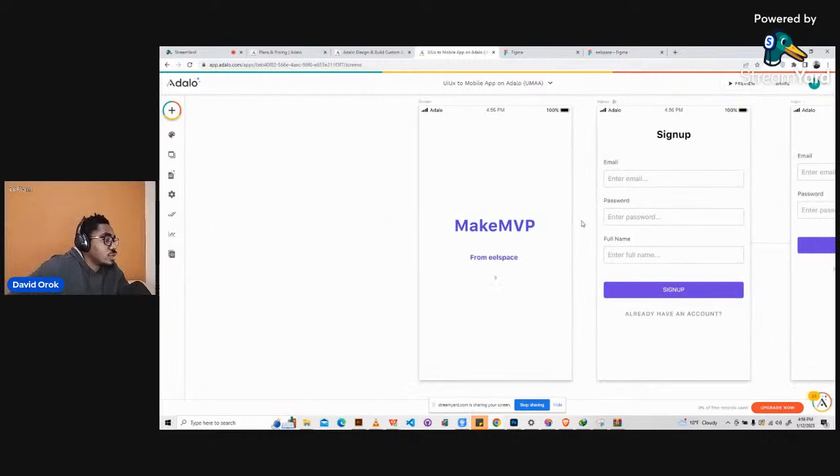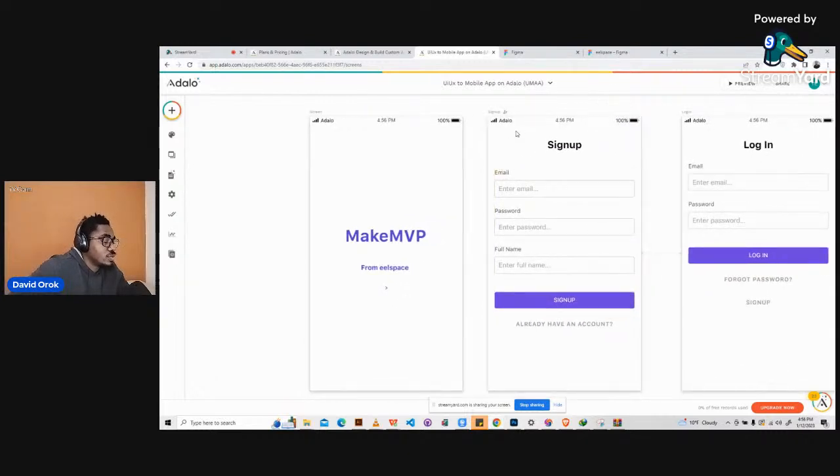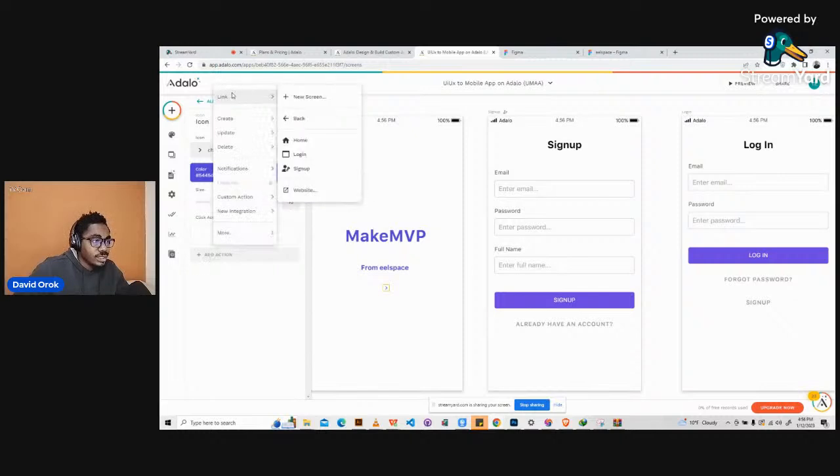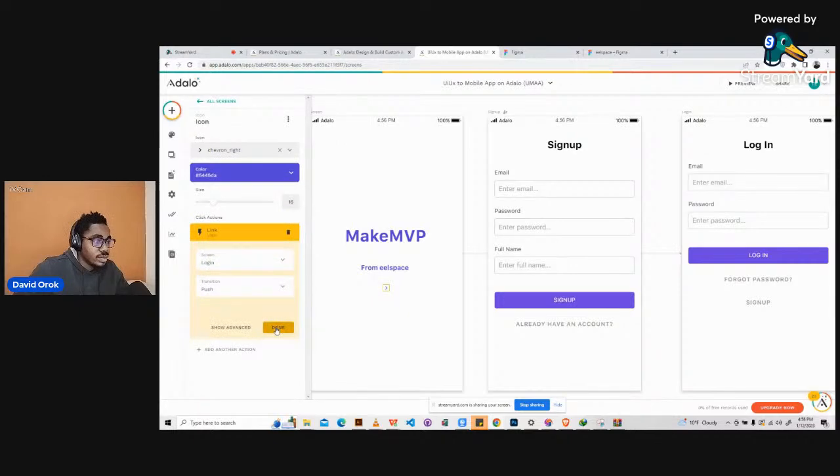Now, the next thing I want to do, okay, so the way the application is supposed to work, after you've clicked on here, it's supposed to take you to the login page, right? Yes, instead of sign up, right? Yeah, because I think that's the way UIs work. So when you click on this, it should take you to login. So I will just click on this small icon, then add an action that says link to login. Okay, so that's it. Then click on done.